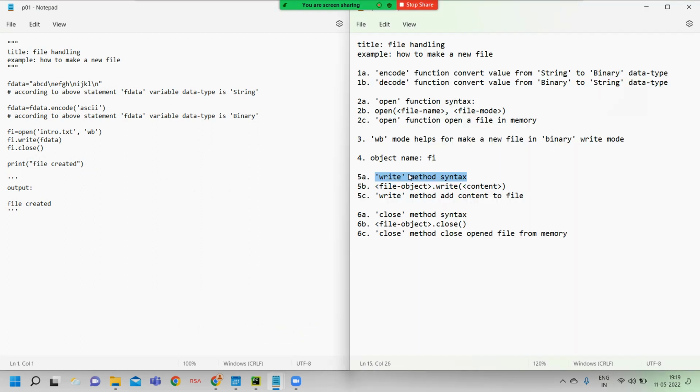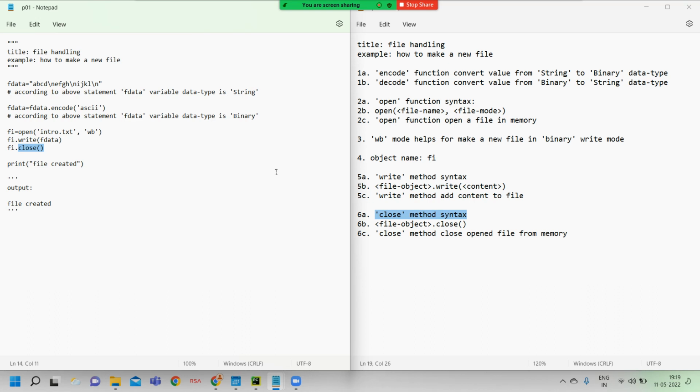What is that? The write method syntax is the file object, then the write method name, and then here we should mention the content. That content may be in text format or binary format. That is your wish. Now finally, what is the purpose of close? Here we have mentioned close. The close method closes the opened file. We should compulsorily mention the close method. In case we do not mention the close method, then that file is locked by memory.